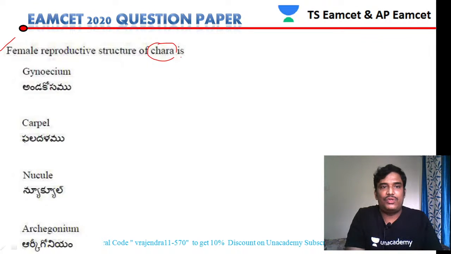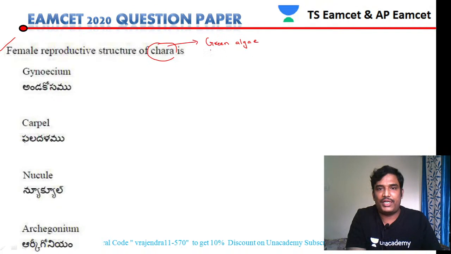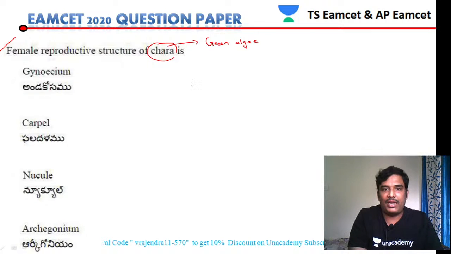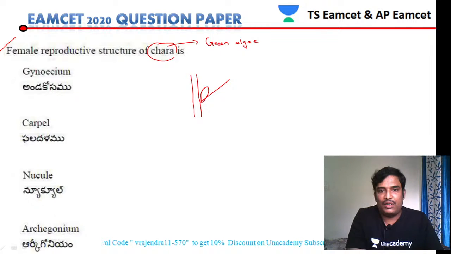So let us see the female reproductive structure of Chara. Chara is a green algae, no doubt about it. So for this green algae, the female reproductive part, for example, this is the structure of Chara. What happens here is, if you see here.